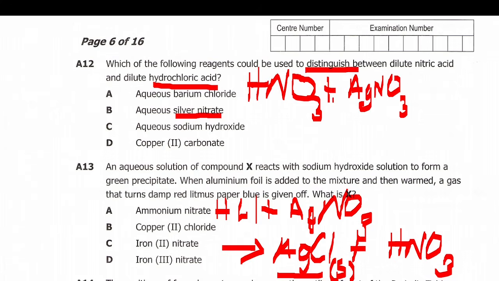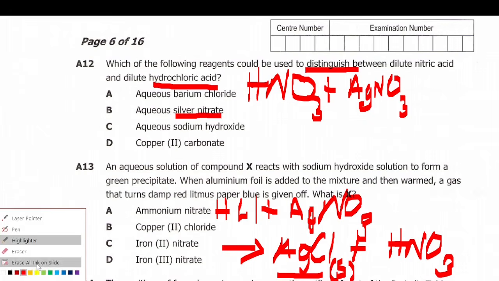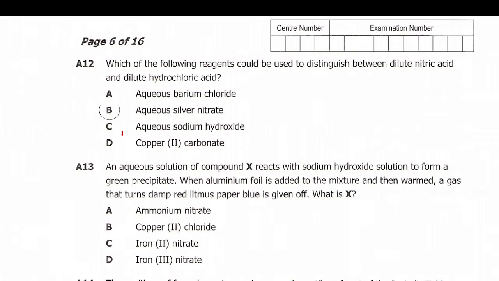So you can distinguish now here that when you react dilute nitric acid with silver, there will be no reaction. But when you react hydrochloric acid with silver nitrate, there will be a reaction where a precipitate will be formed in solid. So the answer is supposed to be B.